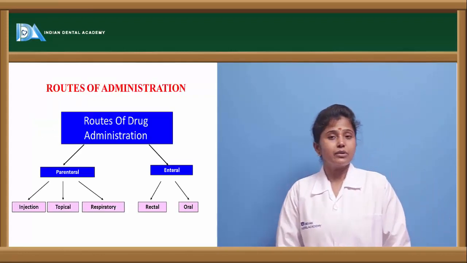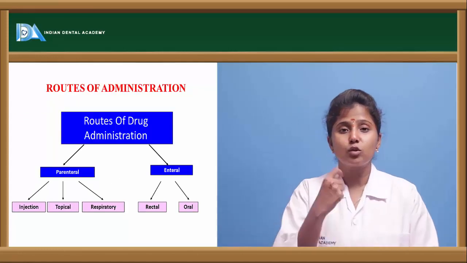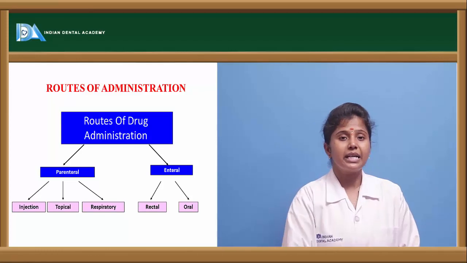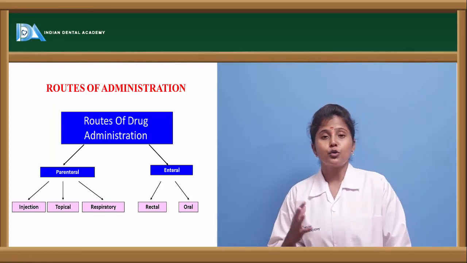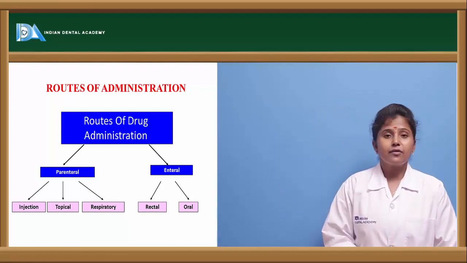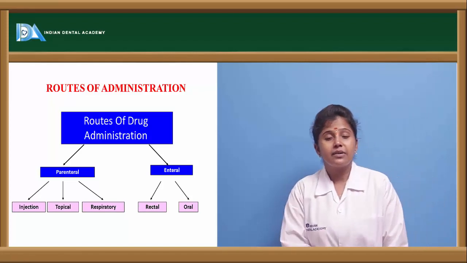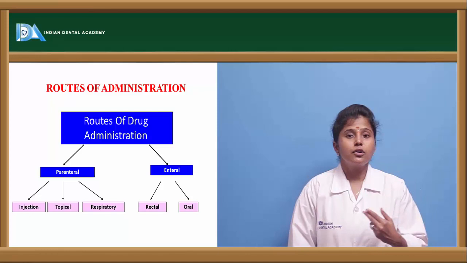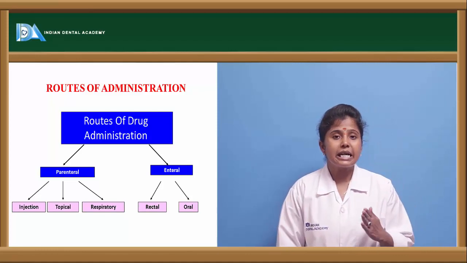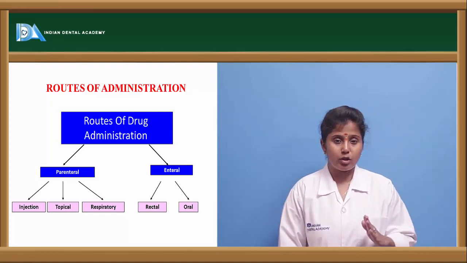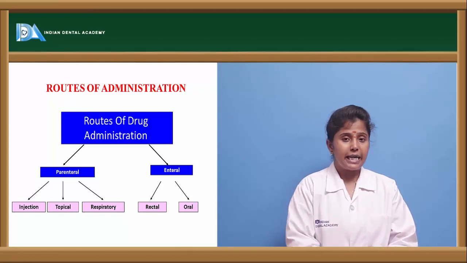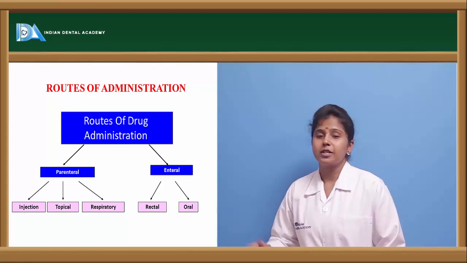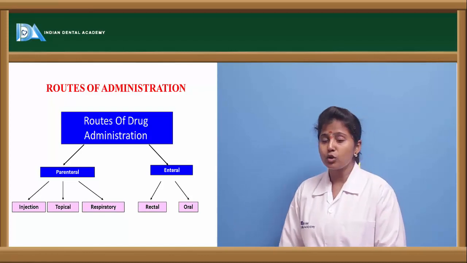So now let us see how the drug is administered. There are various routes of administration in man. The routes of administration are either parenteral or enteral. Through the parenteral route, it is given in the form of injections, topicals, and inhalations. Parenteral means the drug is directly entering into the systemic circulation. If we give through injection, it directly goes to blood. If we give through inhalations, it directly enters the systemic circulation, and if we apply it topically also, it is entering into systemic circulation.